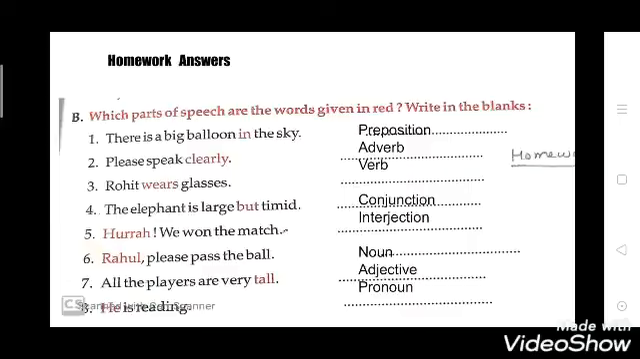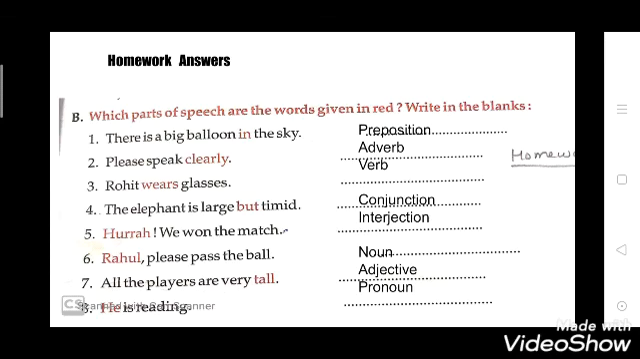In our previous video, we were doing chapter 3 from your English grammar book, that is parts of speech, and we have completed a total of 8 parts of speech. Today we will do exercises from this chapter. Now let's start our class.